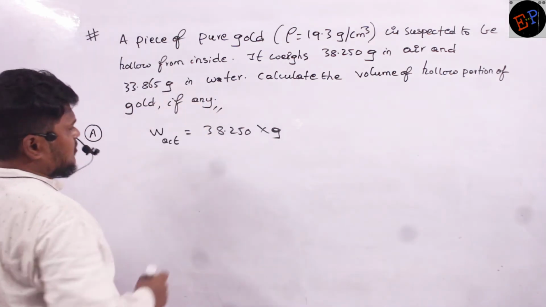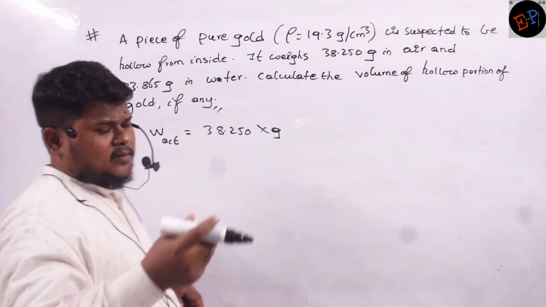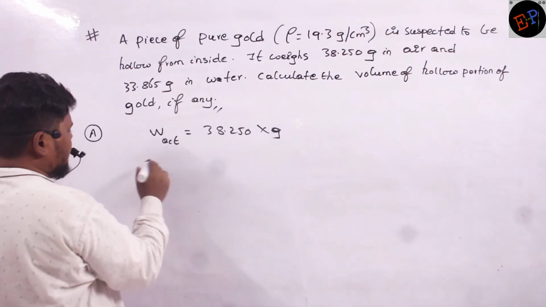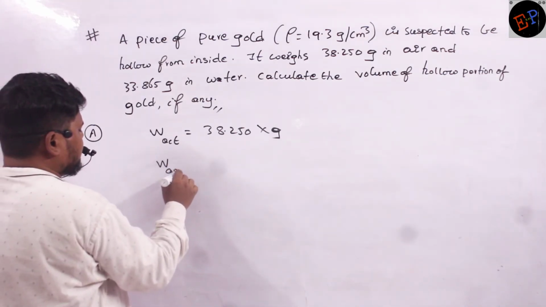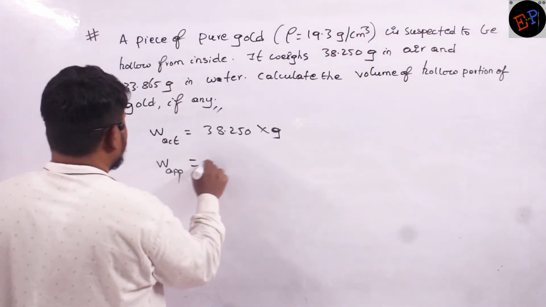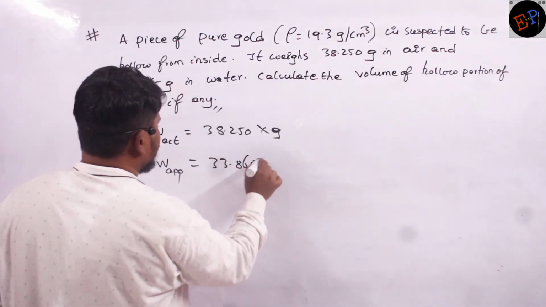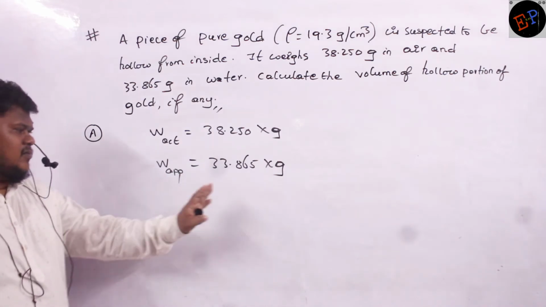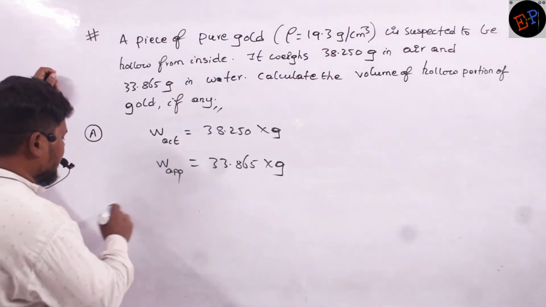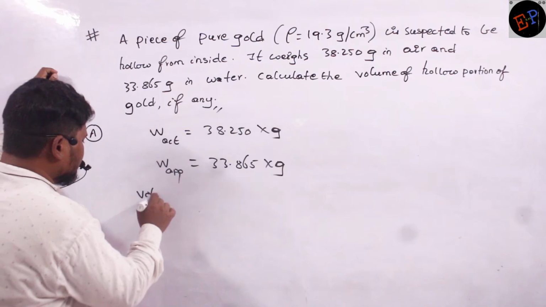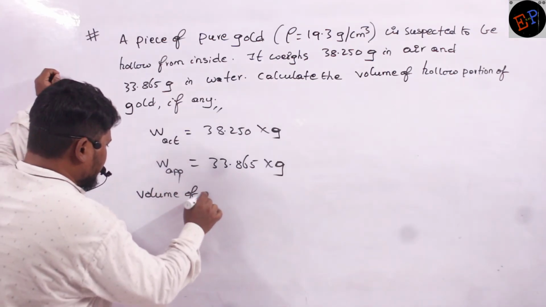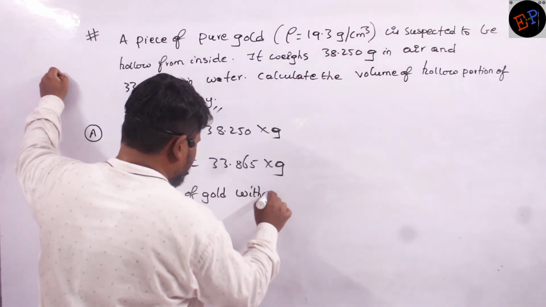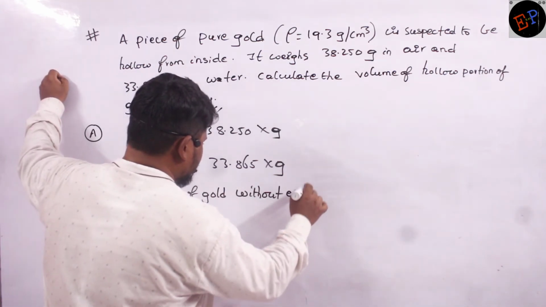And 33.865 grams in water. When this gold jewelry is completely immersed in water, then what is its weight? 33.865. It means that is apparent weight, no? So apparent weight is 33.865 multiplied by acceleration due to gravity. Okay. Now I will calculate two things. First, what I will calculate? I will calculate volume of gold without empty spaces.